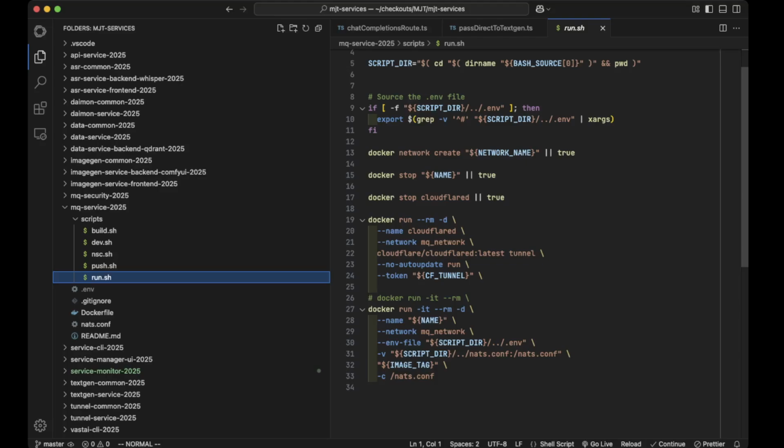So just shell scripts. I'm doing, like I said, Cloudflare tunnel to expose everything. I'm using the Docker networking stuff to have the services communicate with one another. In case you didn't know, that's just a thing you can do. You create your own little private network, and it's kind of annoying.